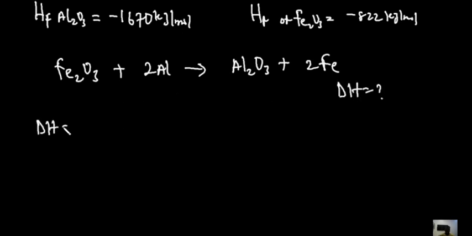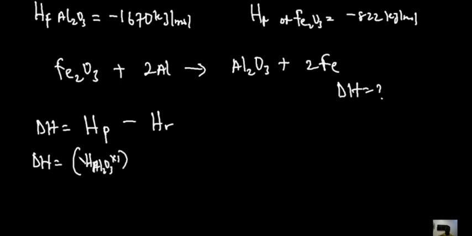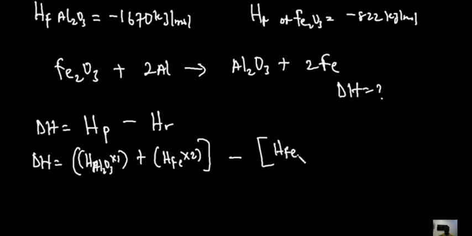Enthalpy change, as we know, is heat of formation of product minus heat of formation of reactant. So the enthalpy change for this reaction would be heat of Al2O3 times 1 plus heat of Fe, and there are 2 of them, times 2. That's the product, minus the heat of reactants: heat of Fe2O3, there's just 1 of them, so times 1, plus heat of formation of aluminium, and there are 2 of them, times 2. So let's get to work.